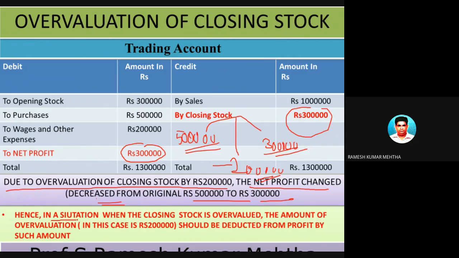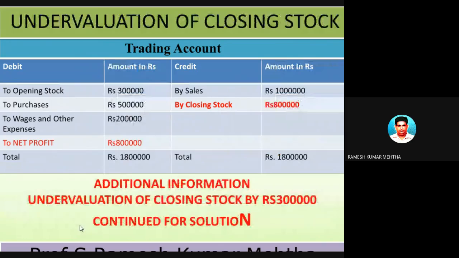So in the case when the closing stock is overvalued, the amount of overvaluation, in this case 2 lakh rupees, should be deducted from the profit to arrive at the correct profit. So we have seen opening stock overvalued, opening stock undervalued, closing stock overvalued.